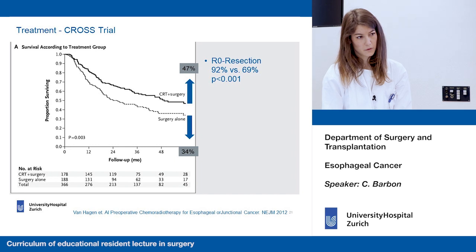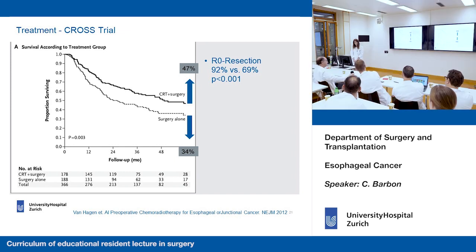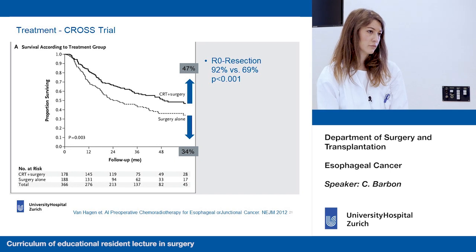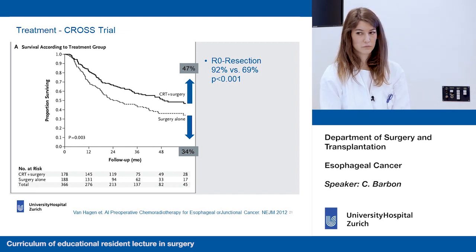My question would be, considering the most commonly performed esophagectomy, the Ivor-Lewis operation, what's the learning curve? How much do you need to have done until you become proficient? Probably depends also on how you start. If you start open or minimally invasive or totally minimally invasive, it very much depends on how much minimally invasive surgery you did before. The technique itself is something you can learn as a good laparoscopic surgeon, probably relatively easily, but there are so many pitfalls and difficulties that you can run into, and I think that's the issue, that you need to anticipate all of these things, and that's just a lot of experience required.